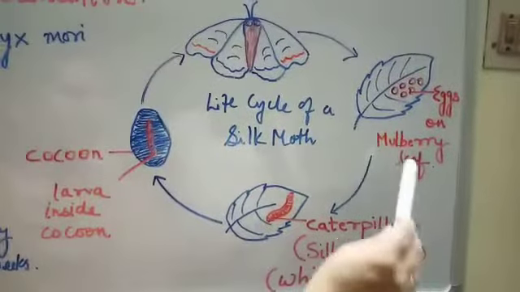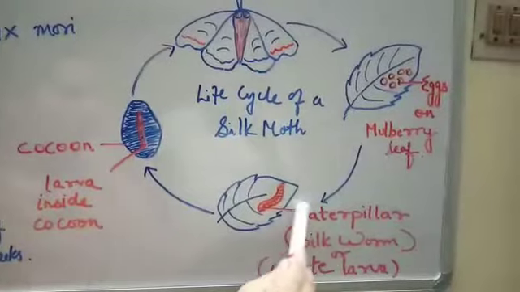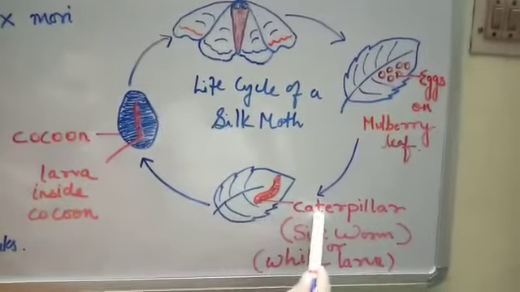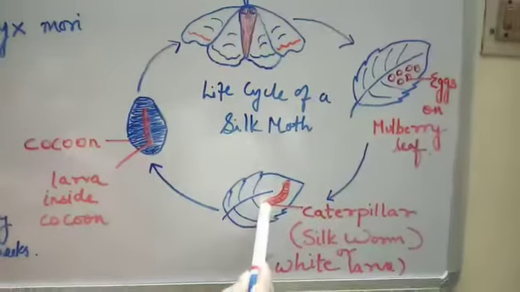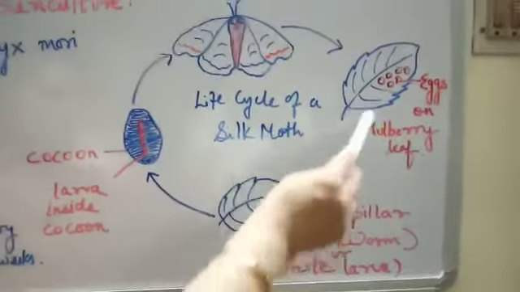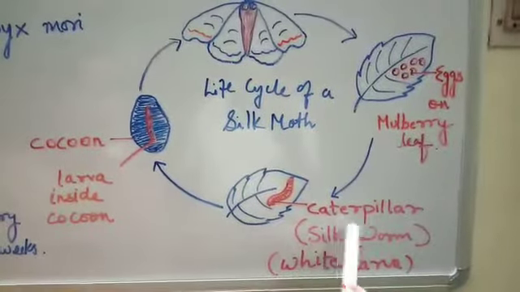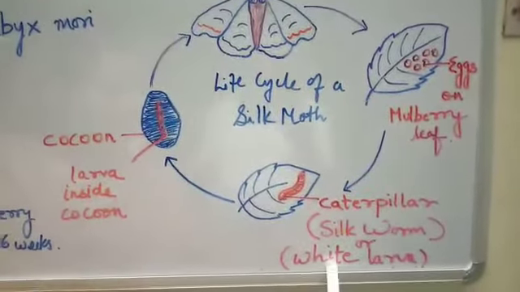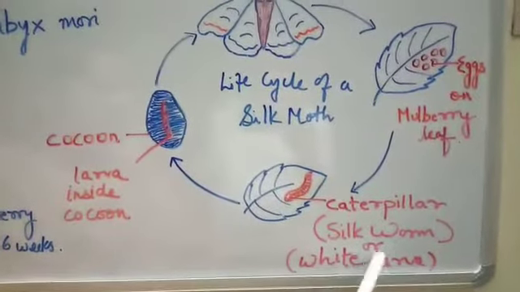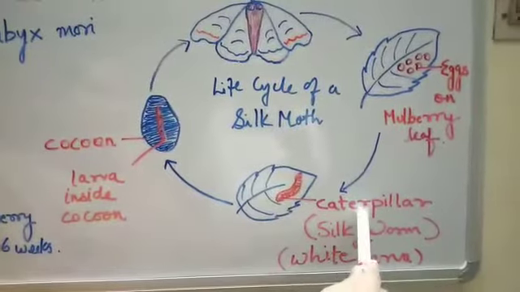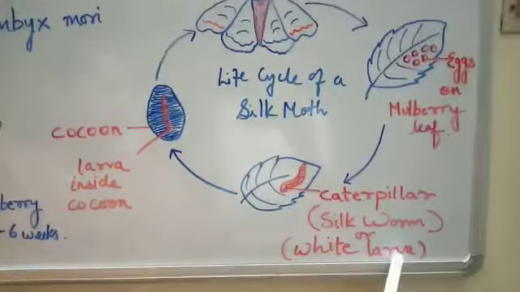Now after a few weeks, from these eggs small white caterpillars come out, just like in the case of a butterfly. And these caterpillars are white in color. They are called silkworm or white larva. So you may call it white caterpillar or silkworm or white larva, okay?